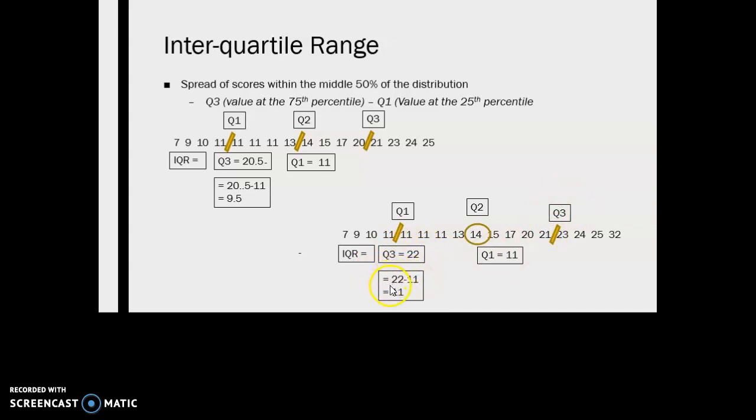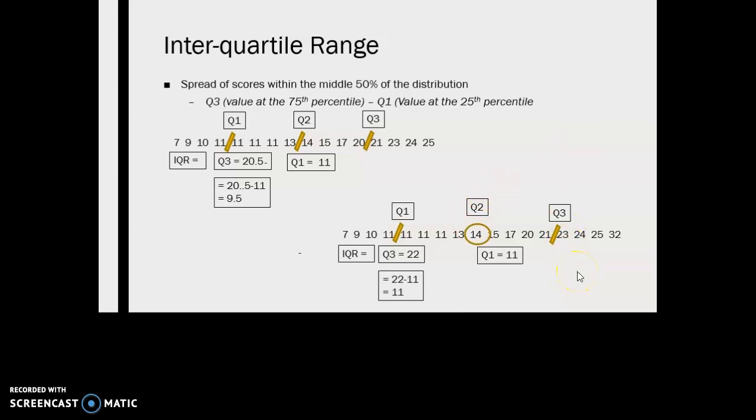So when we calculate our interquartile range with this new value of 32, we get 22 minus 11, which gives us a range of 11. So where we saw an increase of range of about 30 points, we only see an increase in the interquartile range of about 1.5 points. So it is more robust. Obviously, the disadvantage is that it's only looking at variability within the center of this distribution, so it's not giving us any meaningful estimate of the true variability within that population of scores.